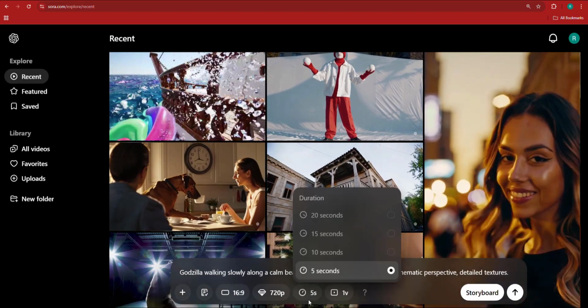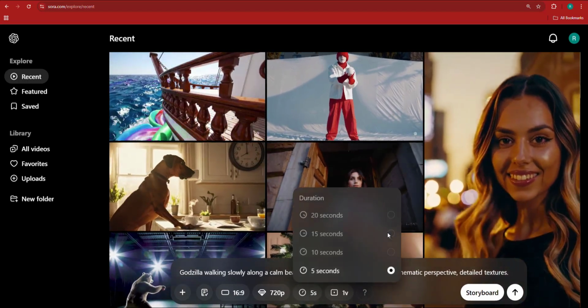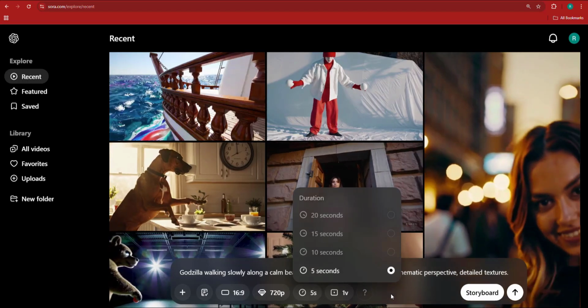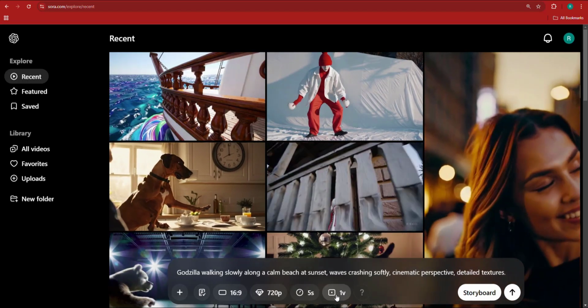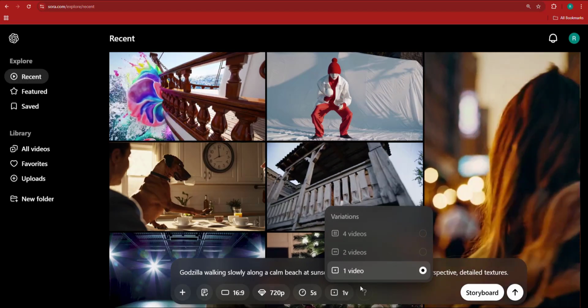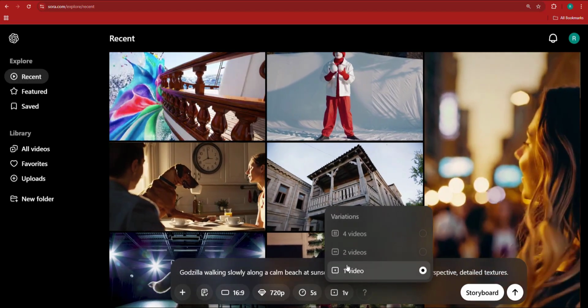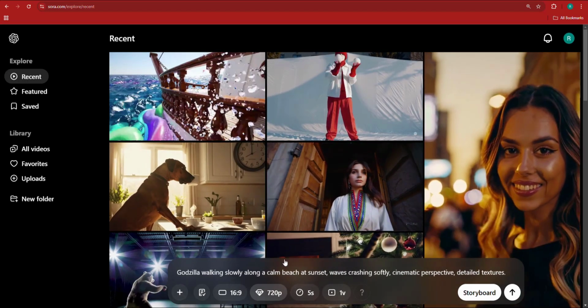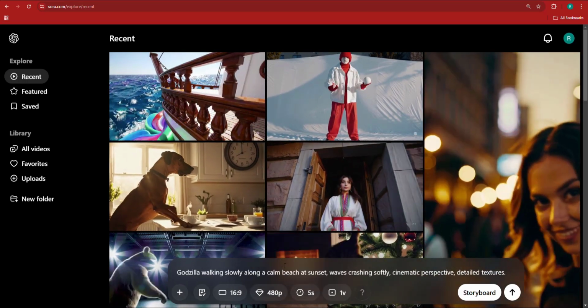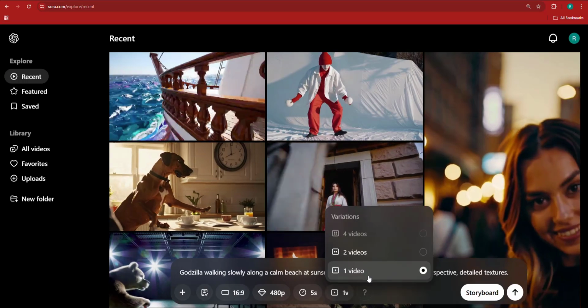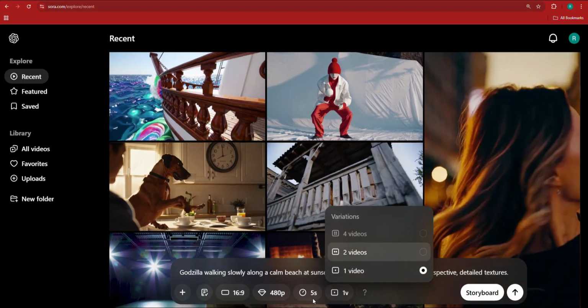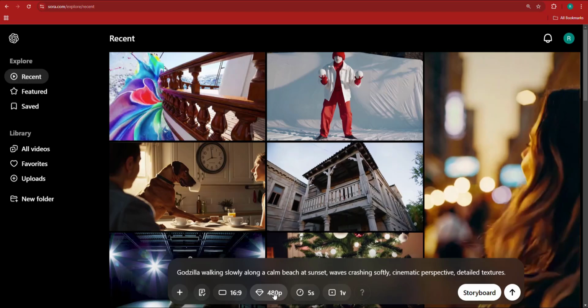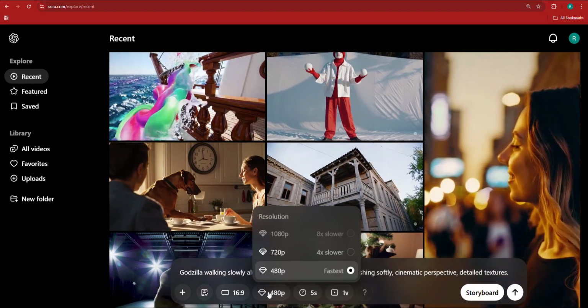Now, we don't really have much leverage here to control the number of seconds that we can generate, because we're limited with the Plus plan. We only have 5 seconds. And so we want to generate one video variation. We don't have access to more variations after we change, let's just say, the resolution. I think if you choose a lower resolution, you can get more variations. But since we have chosen a higher resolution, we can go for fewer variations.